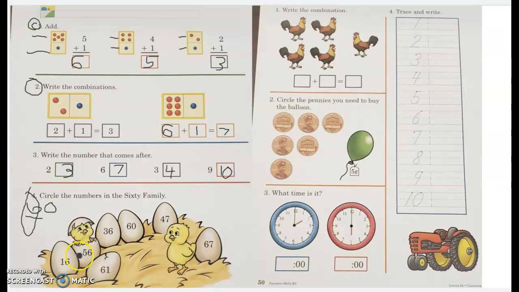Next, we have the number 56. There is a 6 in that one, but it's not in the tens place. It's in the ones place. That's 56. So that's not in the 60 family. Next, we have 36. It has a 6 in there, but it's not in the tens place. So this is in the 30 family.